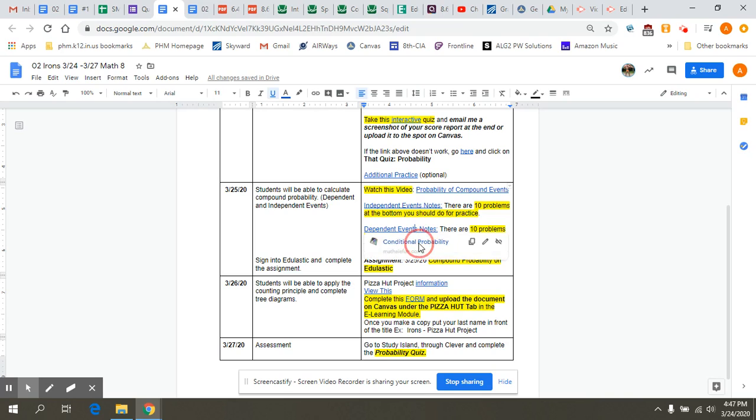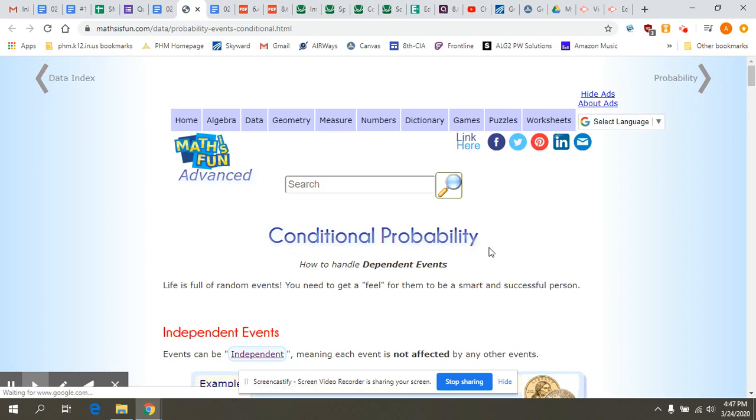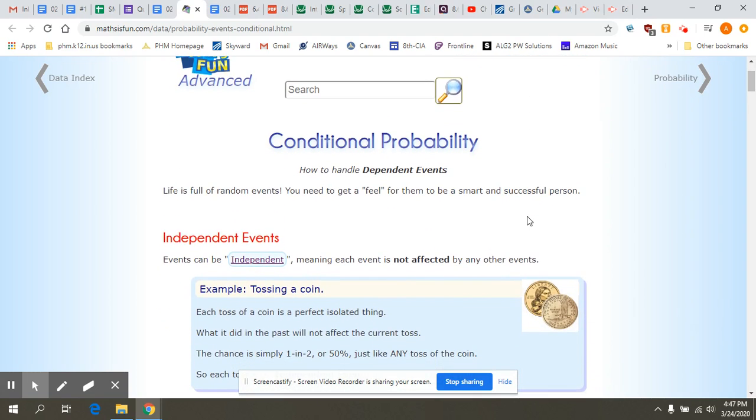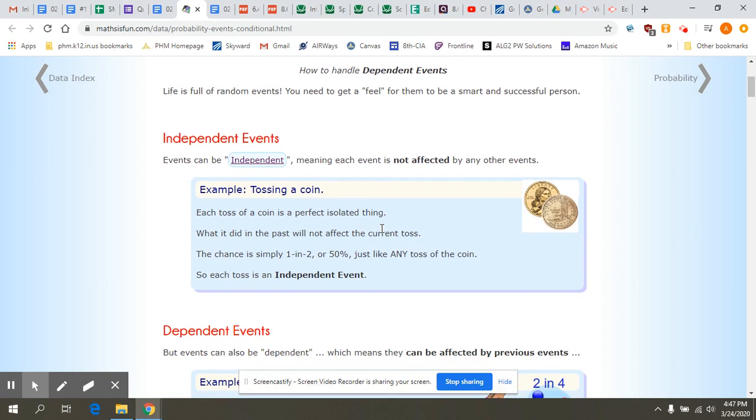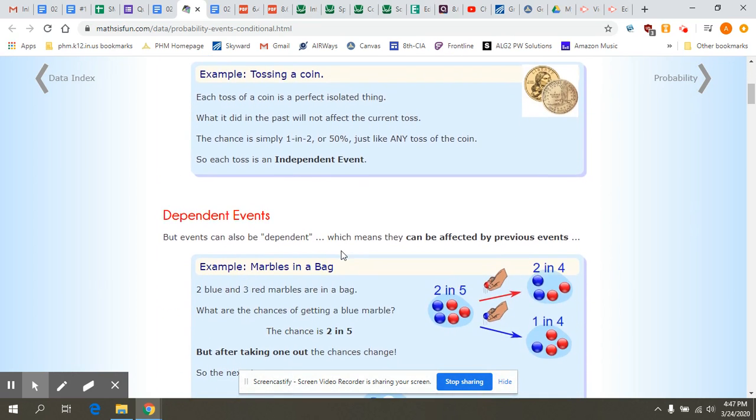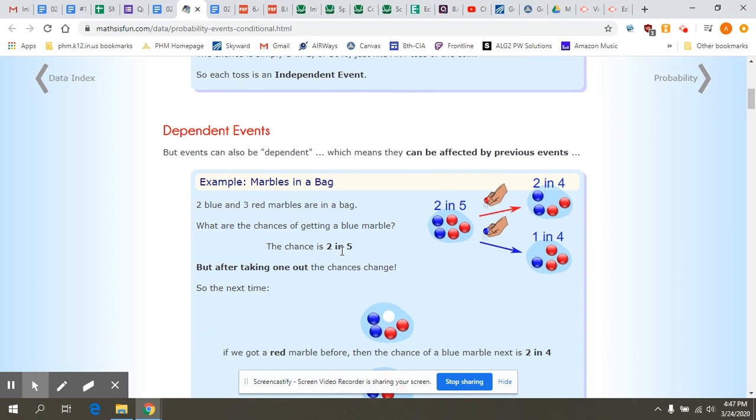So let's open up and talk about dependent events when we're talking about conditional probability. How to handle dependent events in conditional probability. We just talked about independent events, so let's look at dependent events. When events are dependent, they can be affected by previous events. For example, when you're choosing marbles out of a bag. If you have 2 blue and 3 red marbles in a bag, what are the chances of getting a blue marble? Well, that's just simple probability: 2 out of the 5.